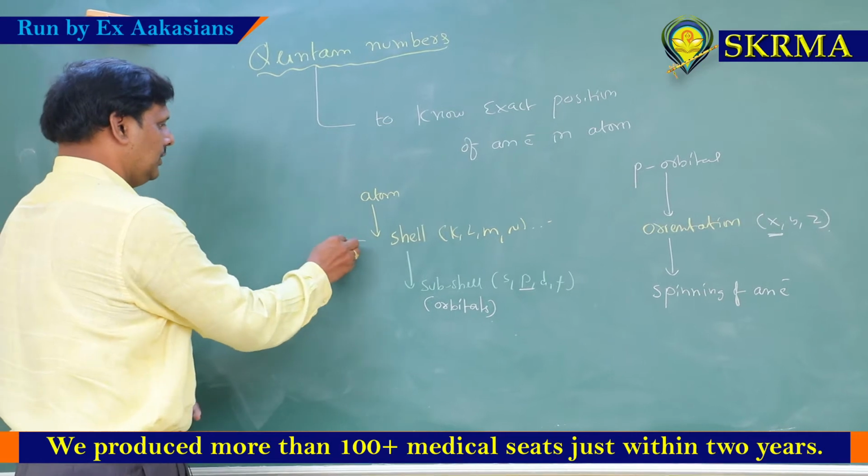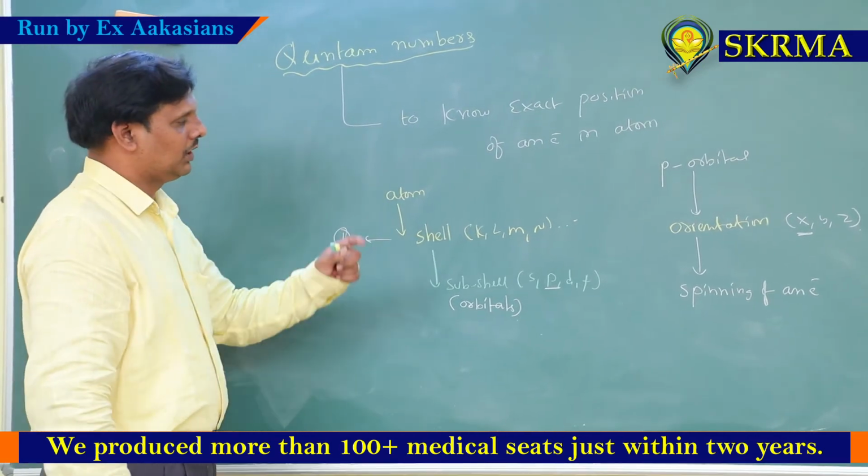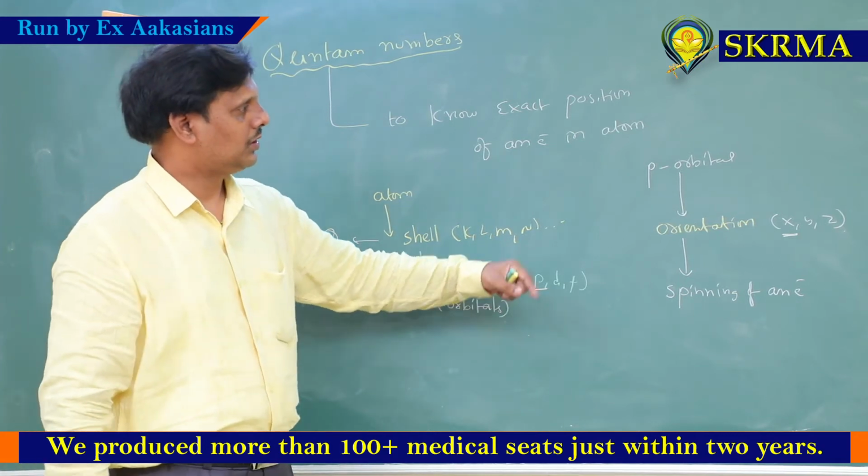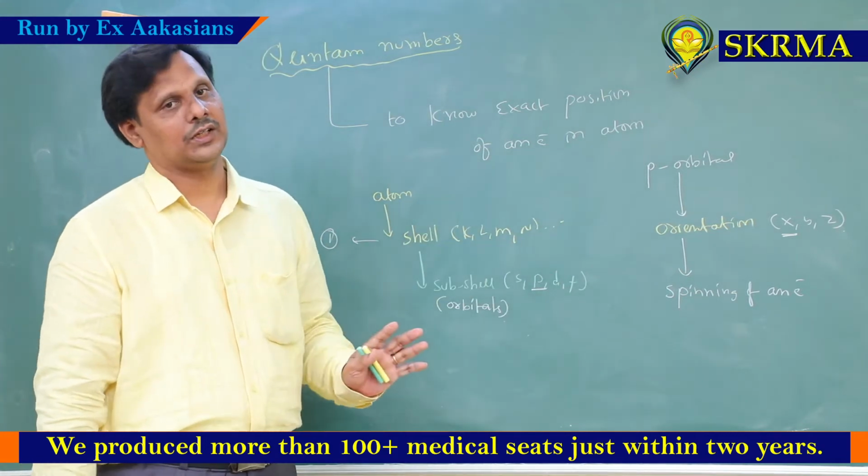That is, the first one tells whether the electron belongs to K shell, L shell, M shell, and second the subshell, and then the orientation, and finally the spinning of an electron.